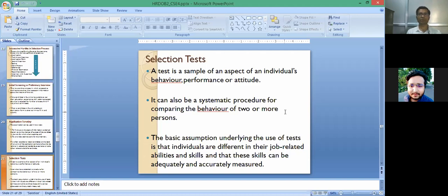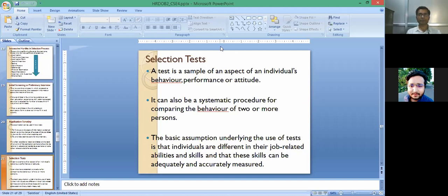Those who are scoring more are finally considered the best suitable for the job, and others will be the second or third suitable candidate for the particular job. Means on the basis of the selection test, the HR manager can compare different candidates.